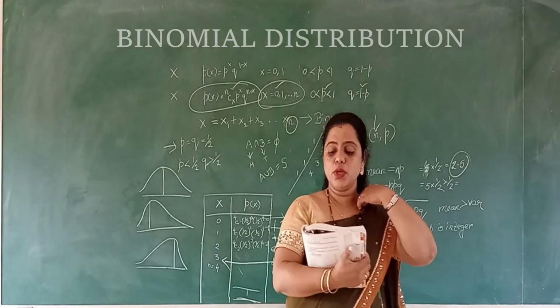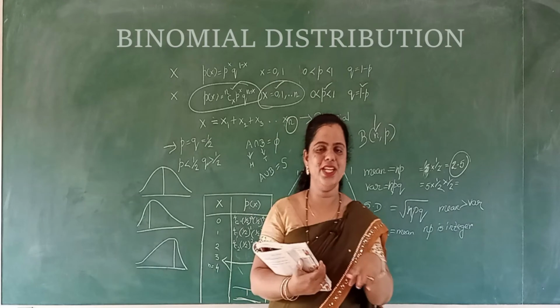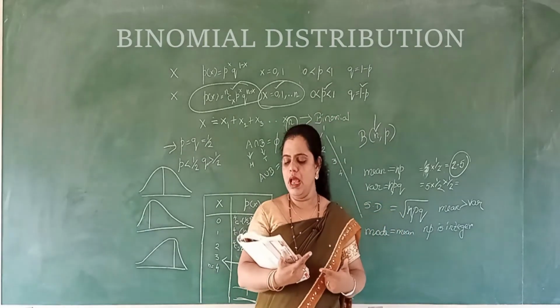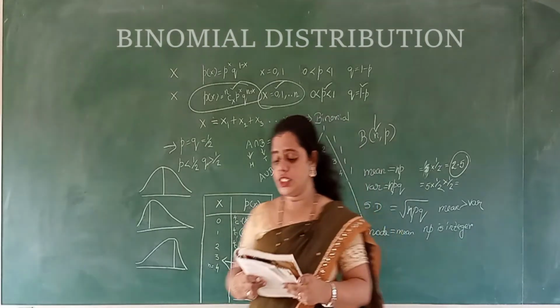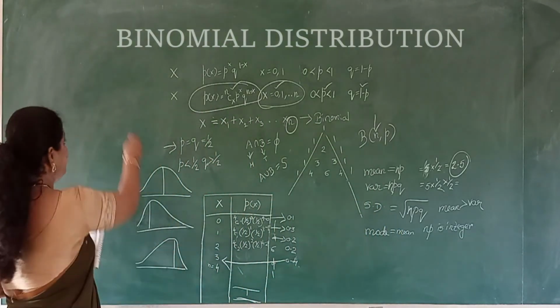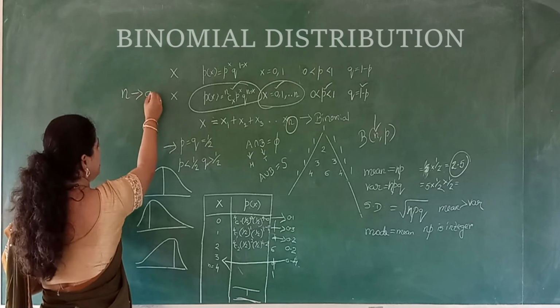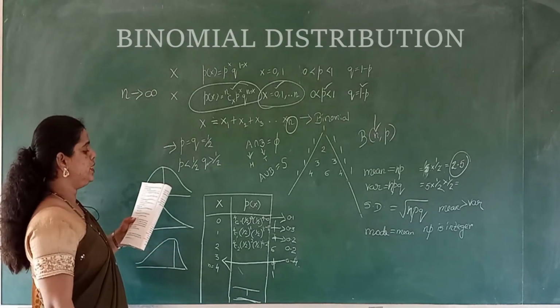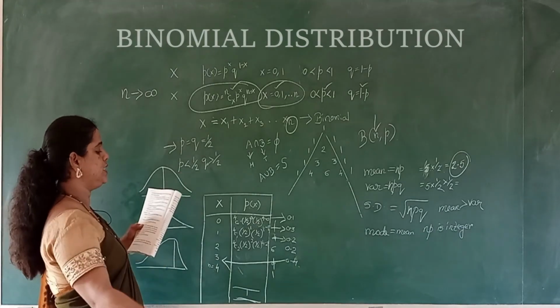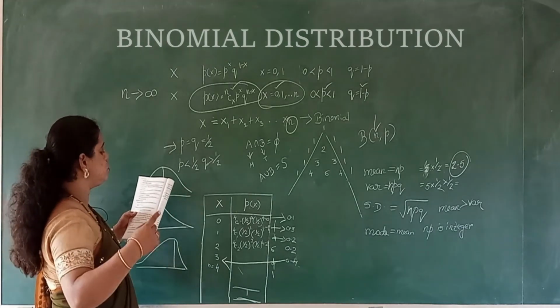The binomial distribution tends to Poisson. Next we need to learn the connection between binomial and Poisson. Binomial distribution tends to Poisson distribution when n tends to infinity. This is very important for 1 mark or 2 marks.